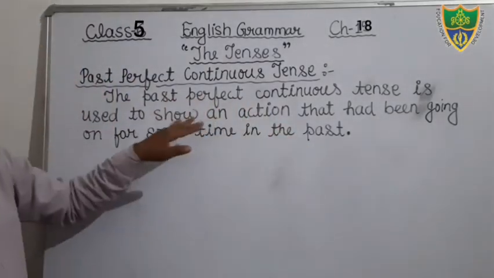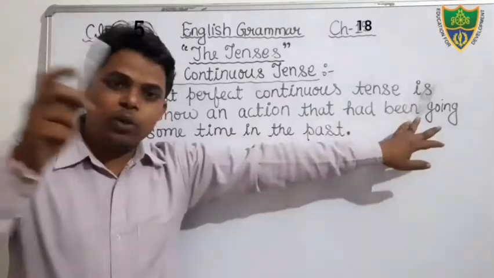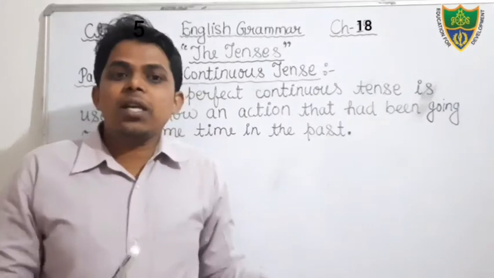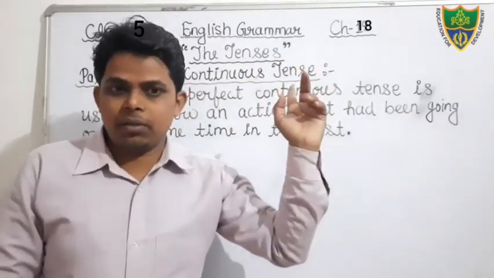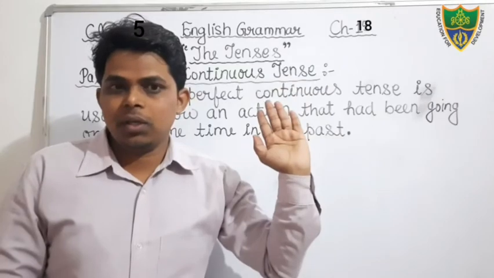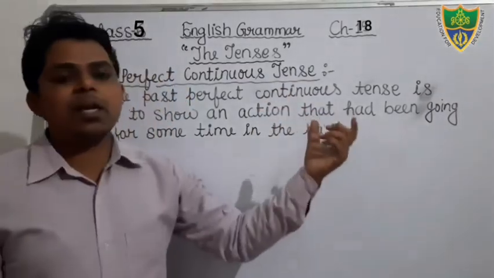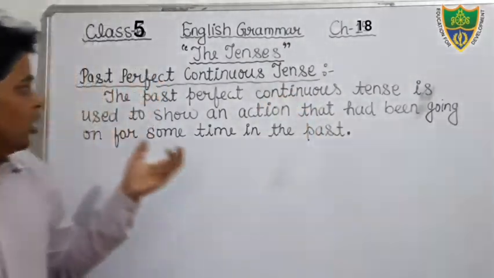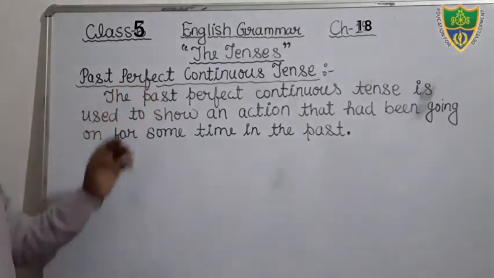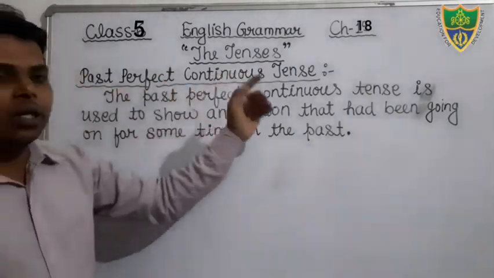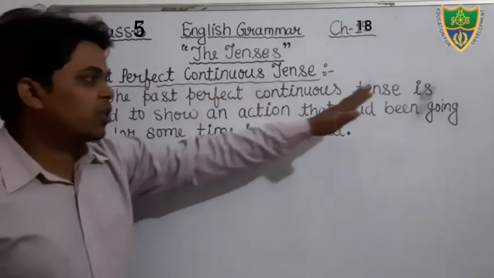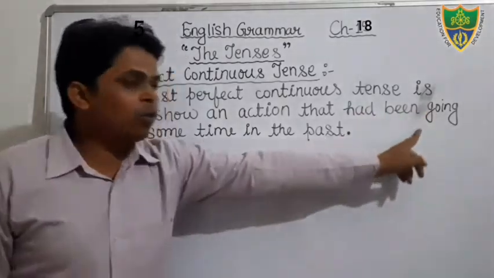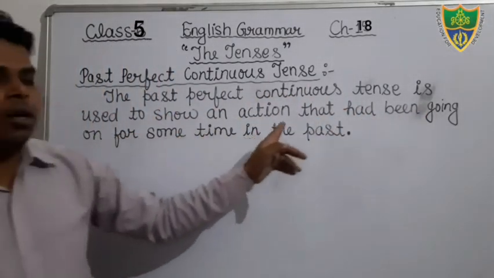Just see, it shows an action that had been going on for some time in the past. It means any action had been going on in the past time. Okay, that is, an action in the past that is continuous, in process. So just see here, you also open your notebook and write down what we mean by past perfect continuous tense. The past perfect continuous tense is used to show an action that had been going on for some time in the past.